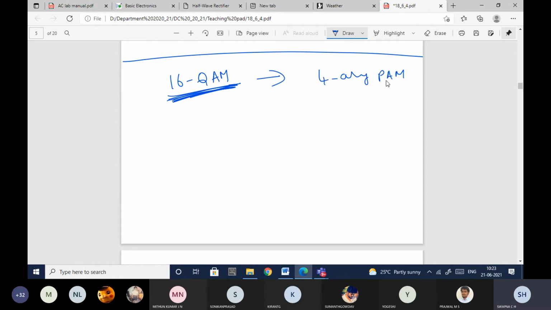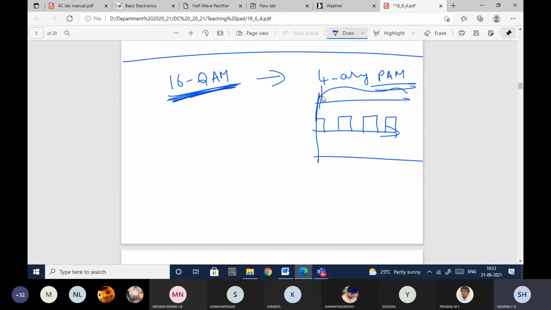4-ary PAM is nothing but PAM, pulse amplitude modulation. Let me explain what happens here. I'll have the pulses, and I'll have the message signal. Let me consider this is my message signal. Whatever amplitude of the message signal is there will get multiplied with this pulse, and we'll get the signal in this way. Let me just draw it. This is the envelope.